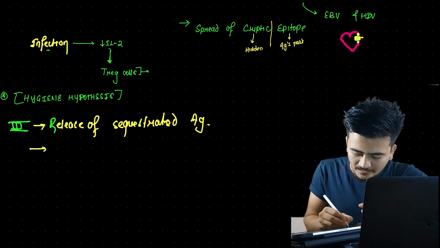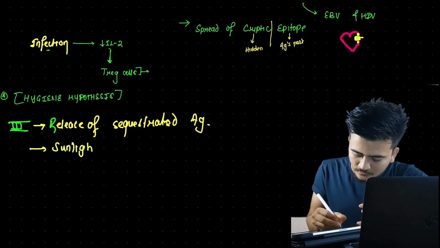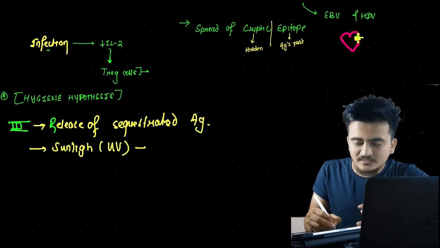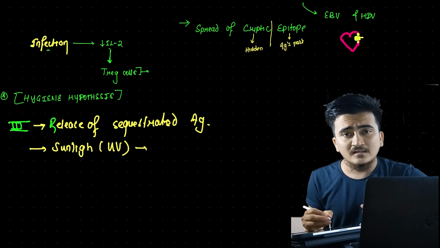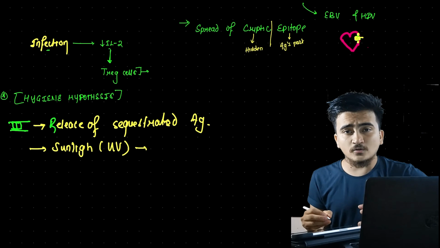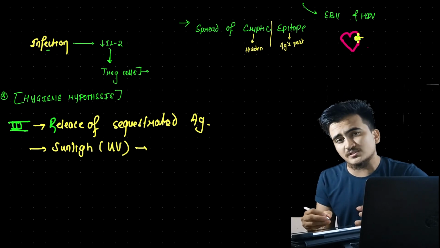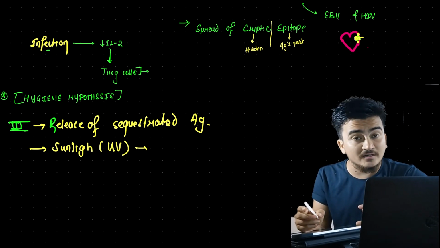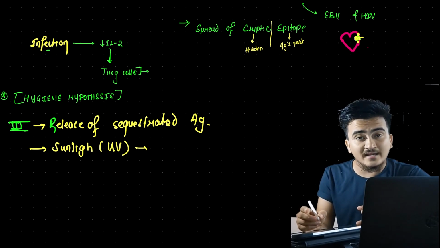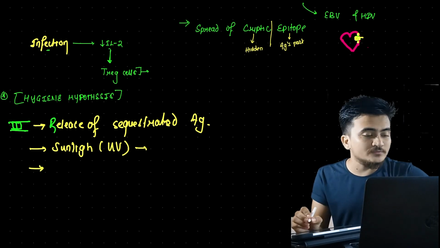Similarly, another is sunlight or UV radiation, an environmental factor that causes lysis of cells. When cells or cell organelles lyse, the nuclear content is released into the circulation, and that causes development of a large number of anti-nuclear antibodies, ANA, which also results in autoimmune disorders.